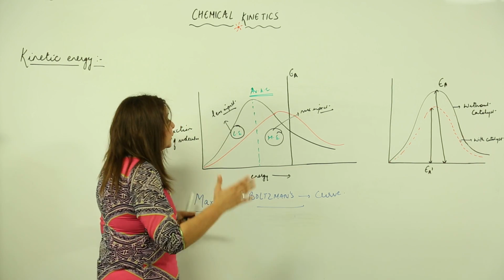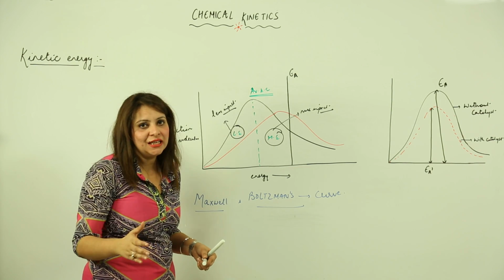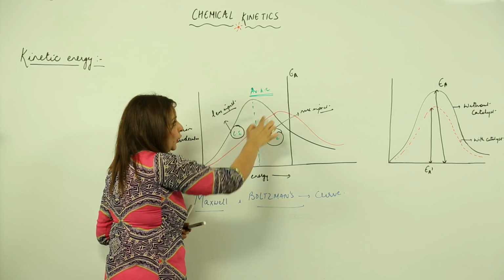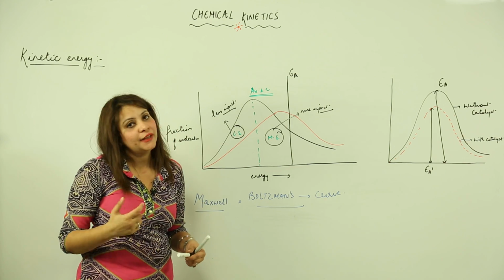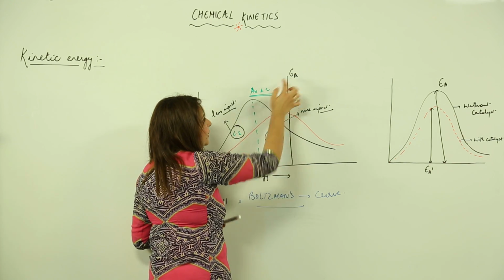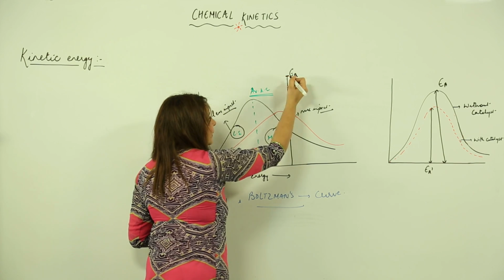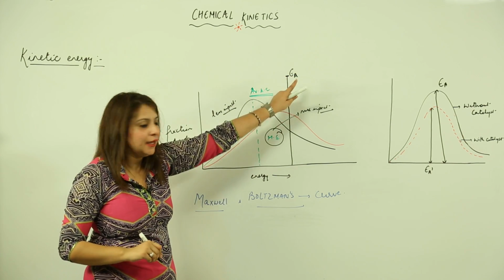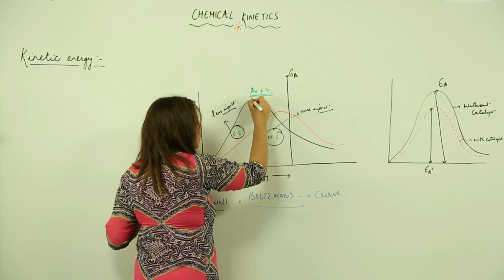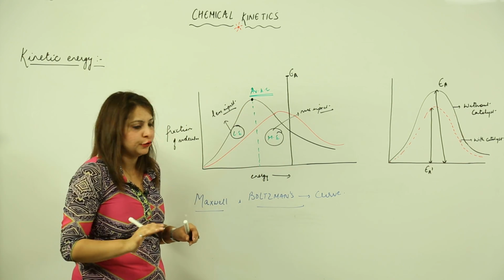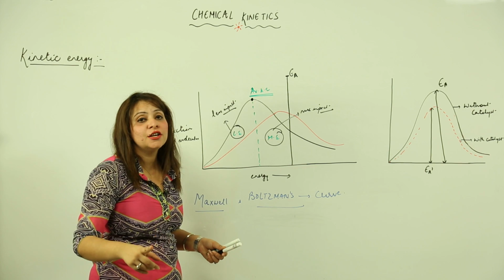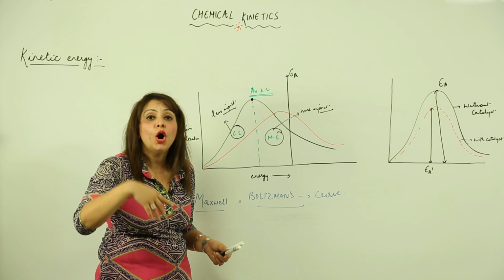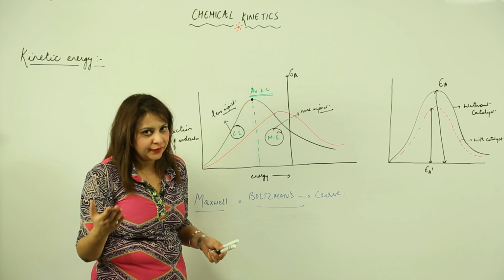Now, most of the molecules which we see in a system possess energy corresponding to this. This is the average kinetic energy, right? But when we talk about the activation energy, it comes out to be, suppose, this. So we say activation energy comes out to be this EA, right? And this is higher than the energy possessed by the maximum number of molecules. So the molecules which possess at least energy equal to activation energy or more than activation energy are going to cause effective collision.